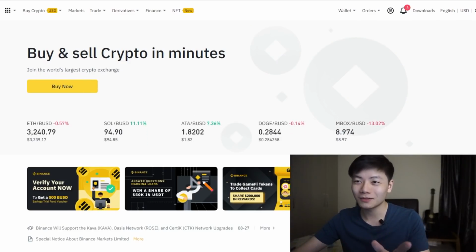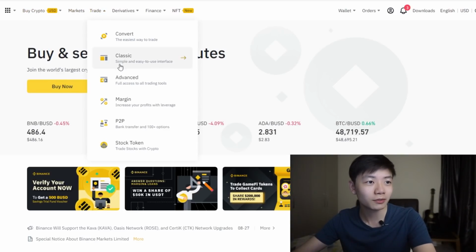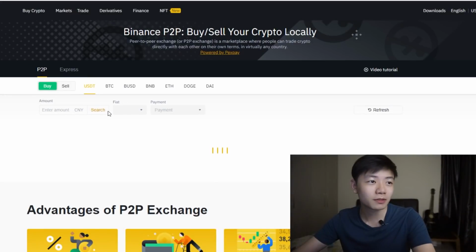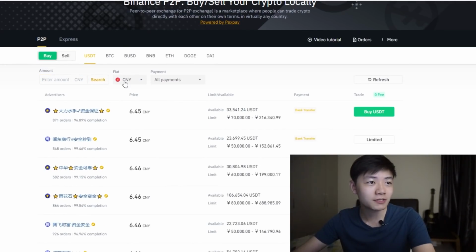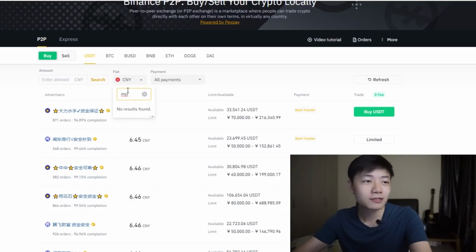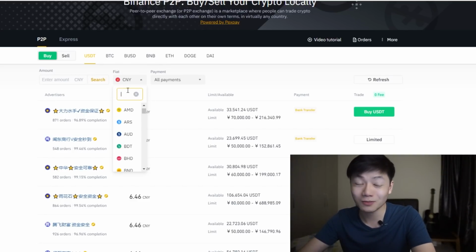The first thing that we want to do is to get onto Binance.com. As you can see, I'm already on Binance.com. And the next thing you want to do is, as per usual, when you go to trade, you go to P2P, right? So when you go to P2P, back then you had this option to change this fiat into MYR. As you can see, it's no longer there.